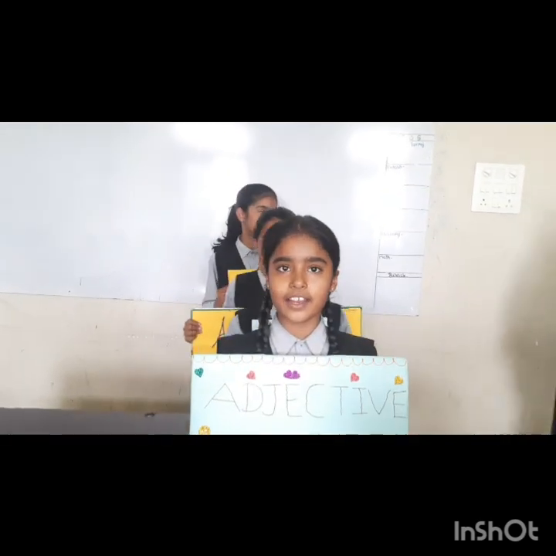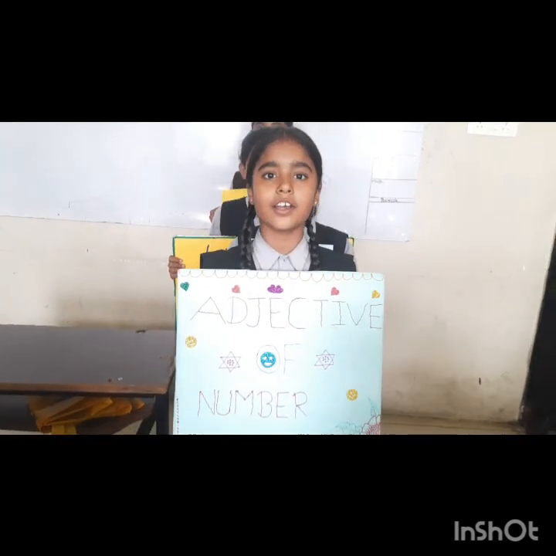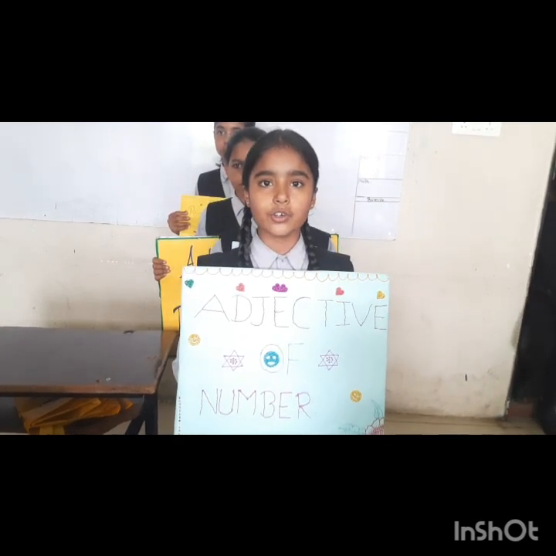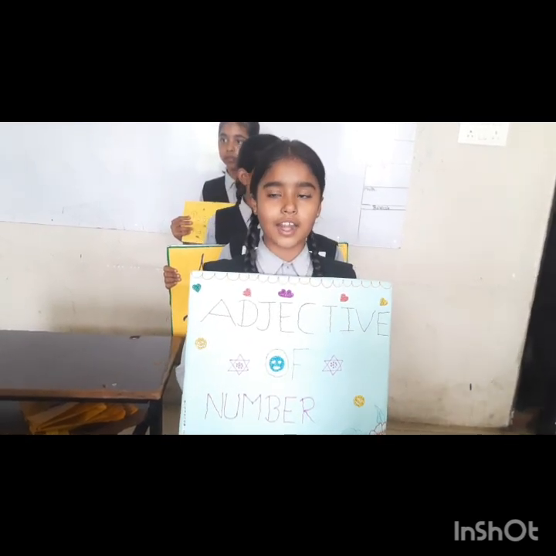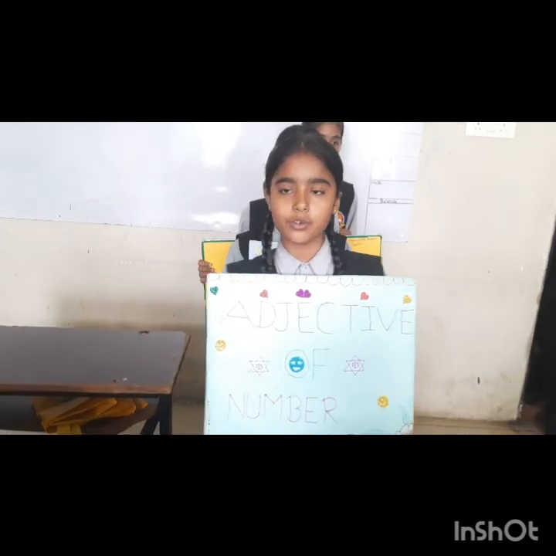Good afternoon everyone. Hello, I am the adjective of number. Adjectives that tell us about the number of the noun are called adjective of number. They are used with the countable noun. For example, I bought 2 bottles of sherbet. How many bottles?